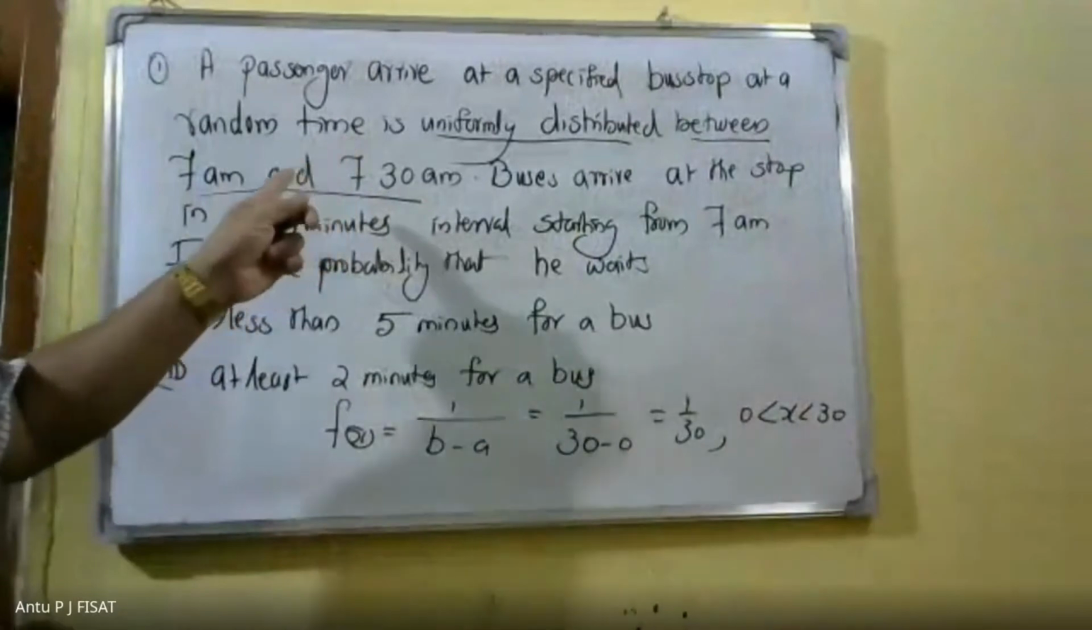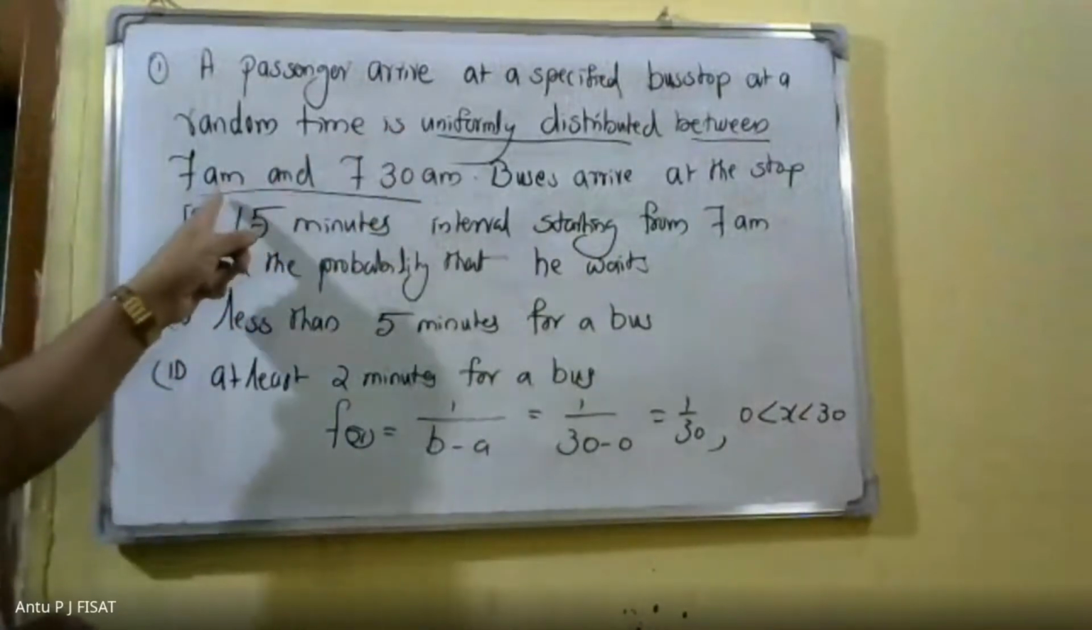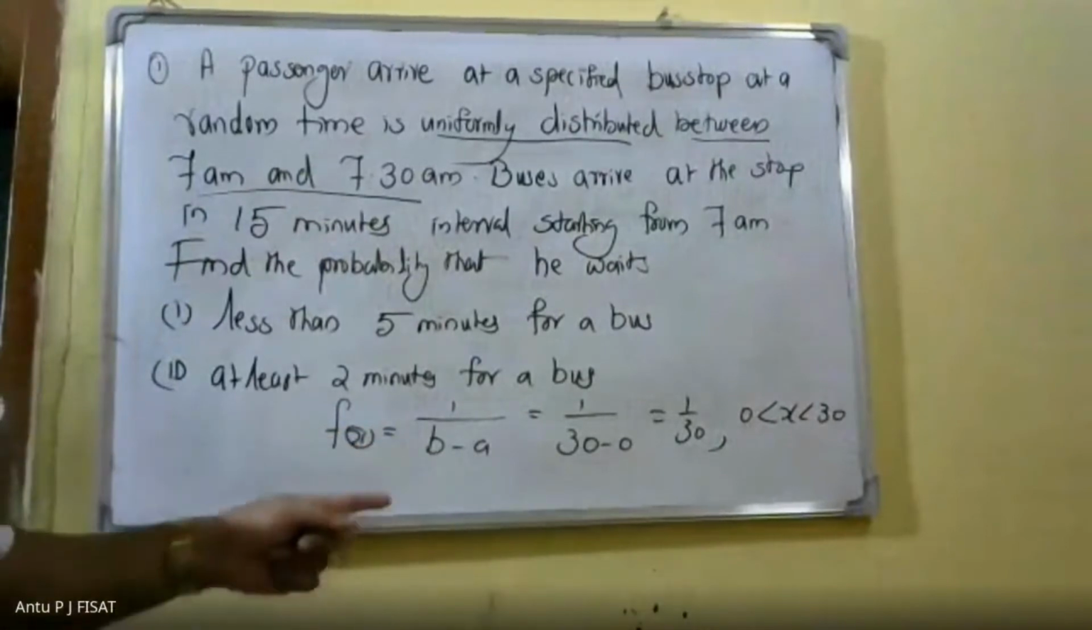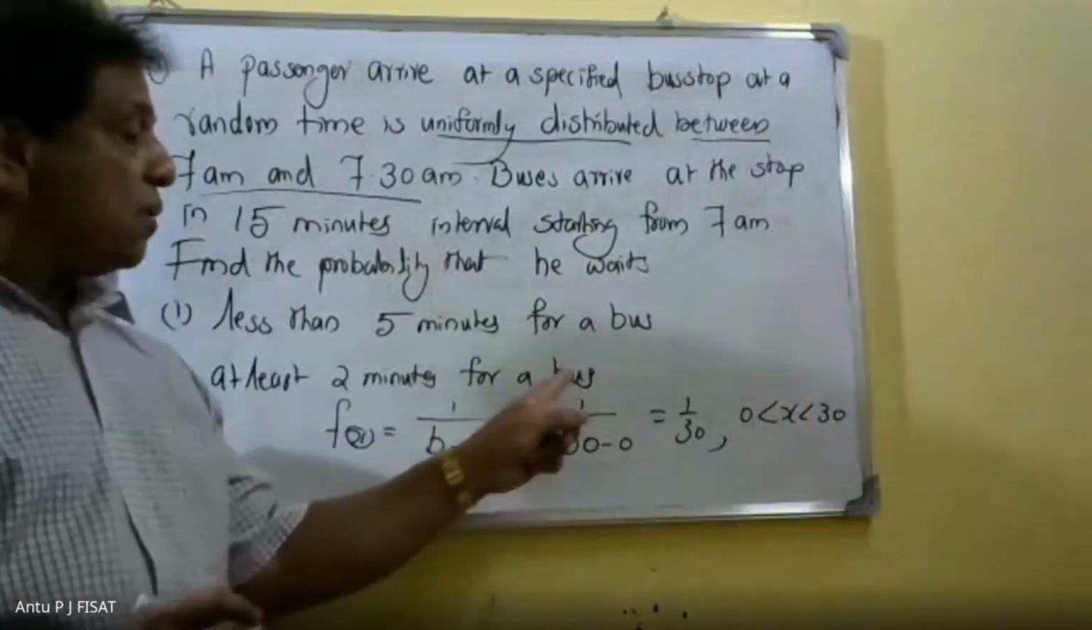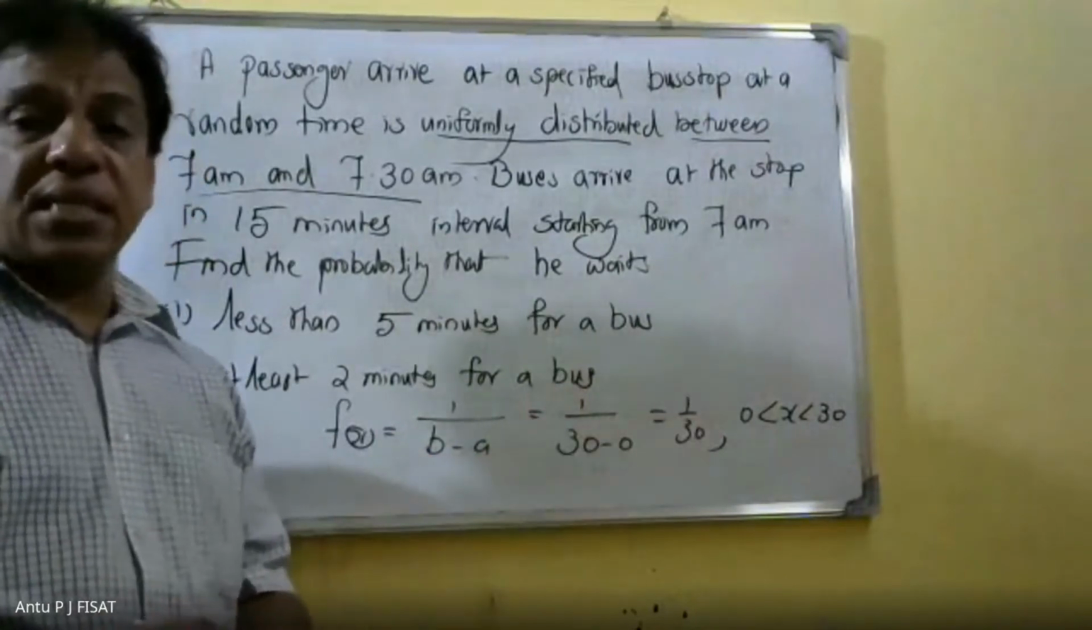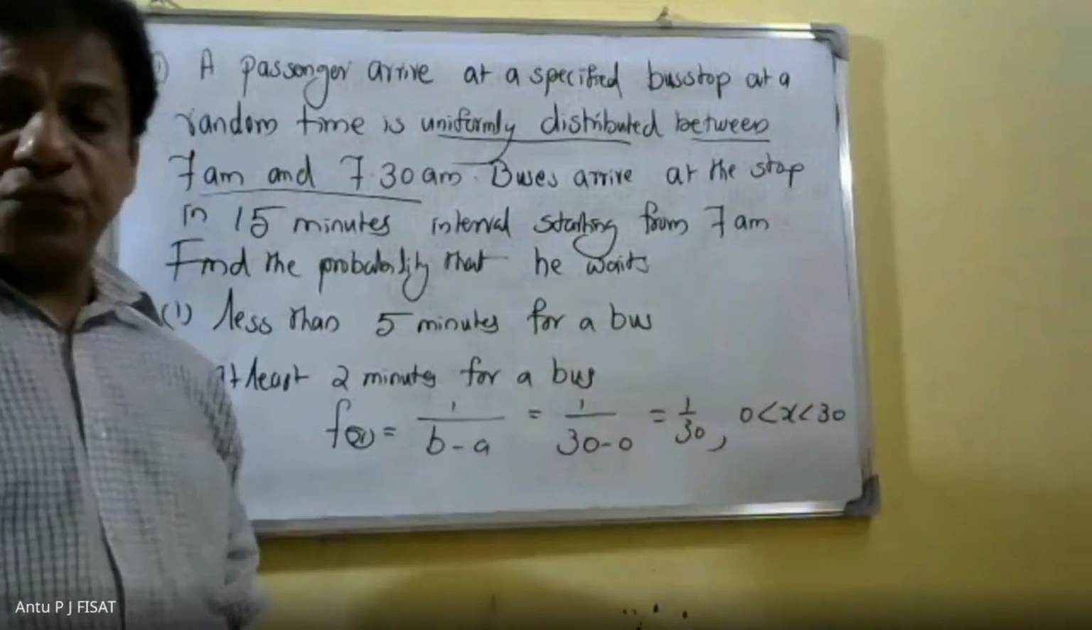The arrival is uniformly distributed between 7 a.m. and 7:30 a.m. Therefore, the probability density function will be 1 by b minus a, that is 1 by 30 minus 0, which is 1 by 30, for 0 less than x less than 30. This is the probability density function.